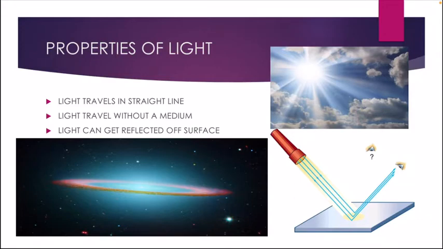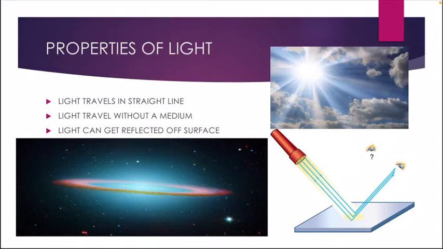Yet, the light from the sun reaches the earth by traveling through space. You know, students, that space does not have any air or gases. It is a vacuum. Vacuum means you do not have anything over there. This proves that light can travel without a medium. So this is your second property.